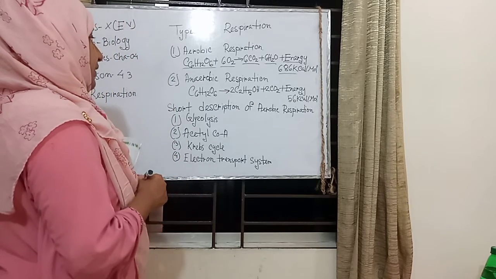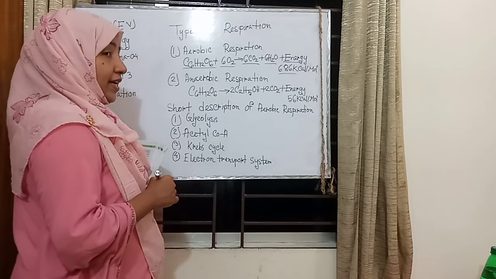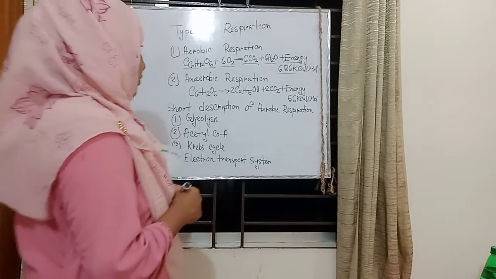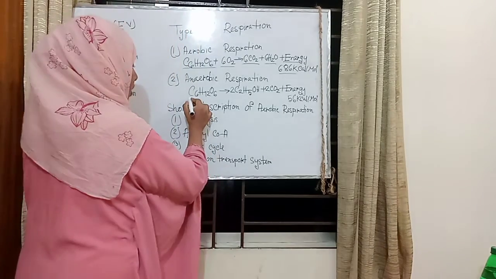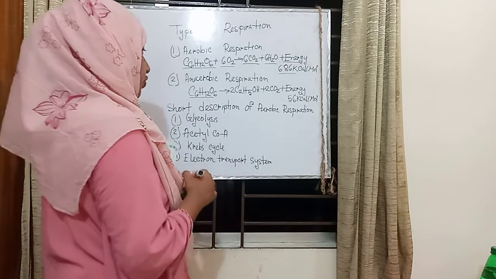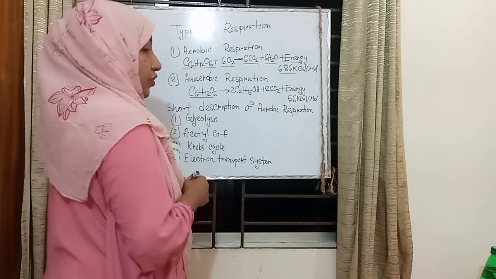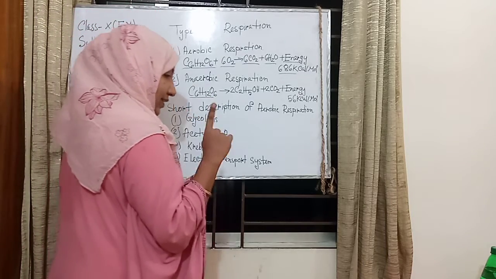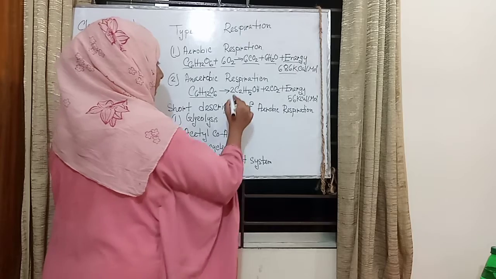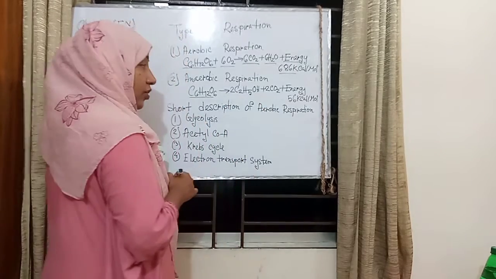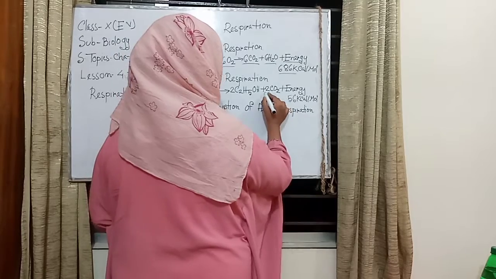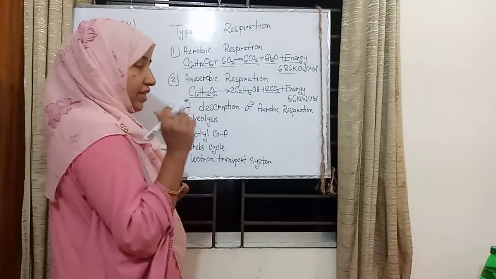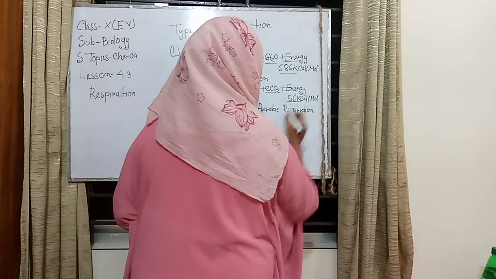The other type is anaerobic respiration, which happens without oxygen. Here, only glucose, C6H12O6, is used, and it produces 2 ethyl alcohol or ethanol, 2 C2H5OH, and 2 carbon dioxide, with energy of only 56 kilocalorie per mole.